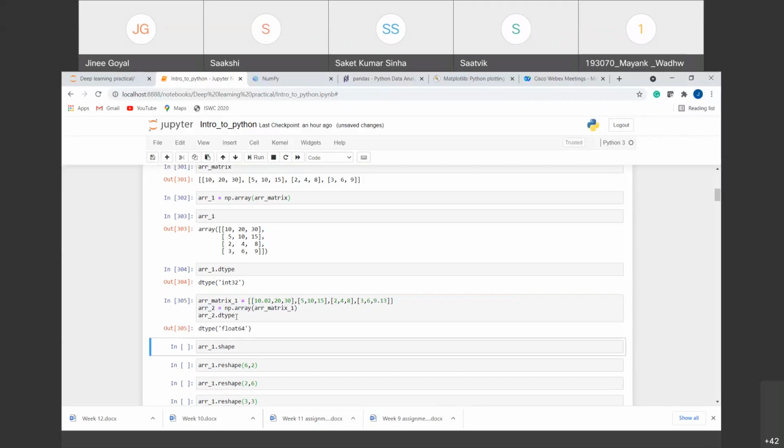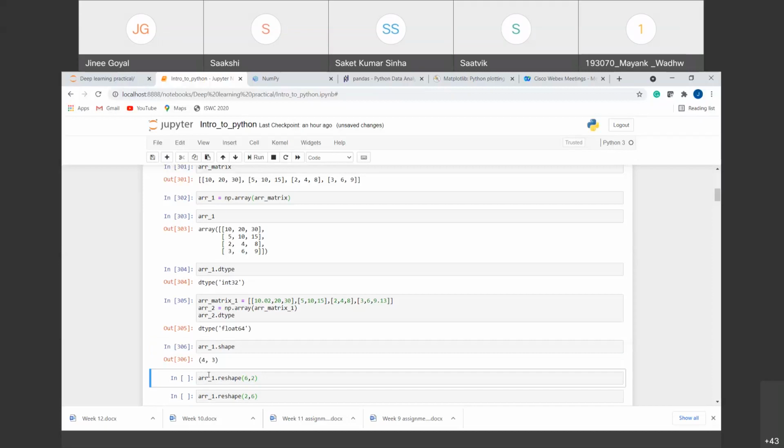So if we run this, you can see that this 2D array that we have created is of the type float64, and we have not explicitly defined the type of the array we want. So Python will directly convert it depending upon what type of values we are putting inside it, right? Now if we see the shape of this array, it is 4 by 3, that is 4 rows and 3 columns. And similarly, you can create an n-dimensional array. These types of arrays will be used when you have high dimensional data sets, that is, you have more than 2 features. In that case, these types of arrays will be very helpful.